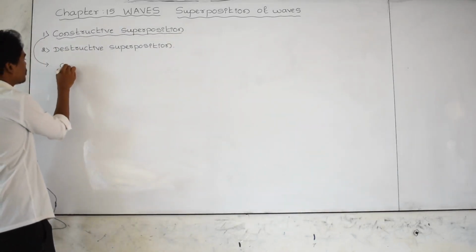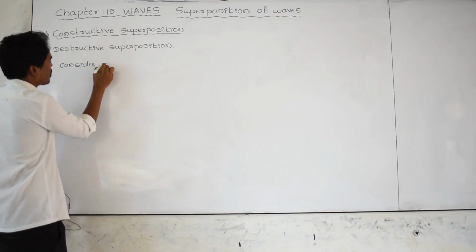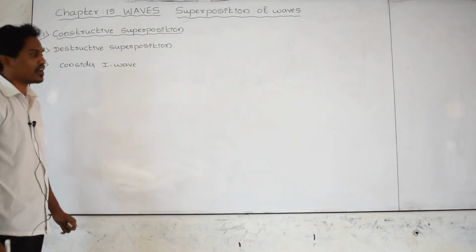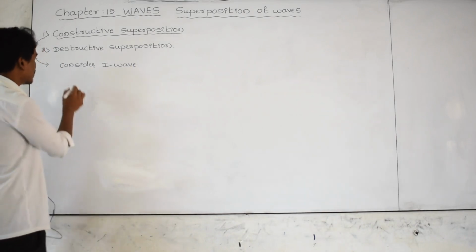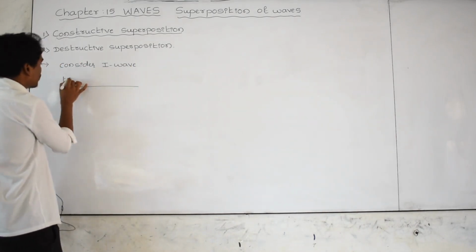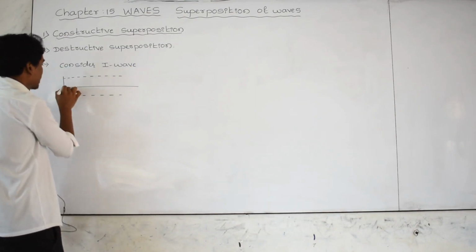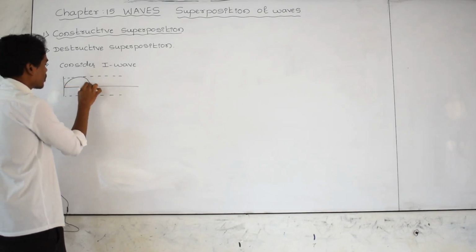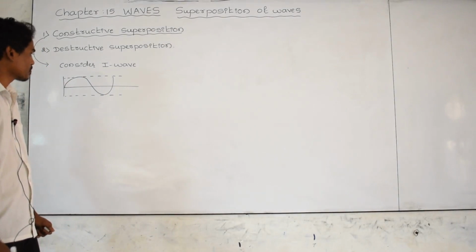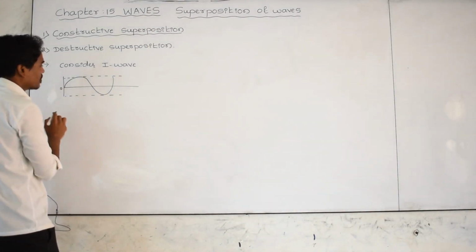Consider a first wave. That wave I am representing like this. This is the first wave, and this wave can be indicated like this. And now this is the zero point.